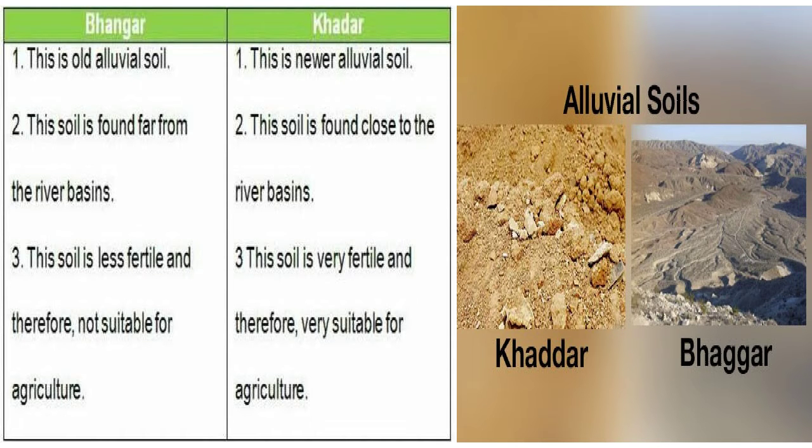Khadar means whenever a river is flowing, it deposits soil in the adjacent areas. So the regular deposition, that means the fresh soil, is referred to as khadar, which is fertile soil. And another one is bhangar. Bhangar means a new layer of soil comes and the earlier one is pushed back. Whenever a new layer of soil comes in the river, the earlier one is pushed back, so it becomes an old one, that is called bhangar.